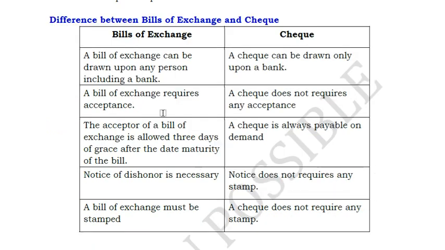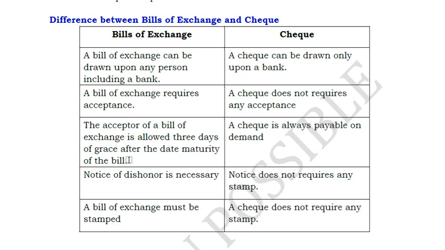Okay. So bills of exchange and check. The main difference is a bill of exchange can be drawn upon any person including a bank, whereas a check can be drawn only upon a bank. It cannot be drawn on an individual person. Only banks can be authorized to issue checks. A bill of exchange requires acceptance. A check does not require acceptance. I can simply write a check and write your name and give it to you. You can go to the bank, present the check and get the money. There is no need of any acceptance as long as the signature on the check matches with my signature.